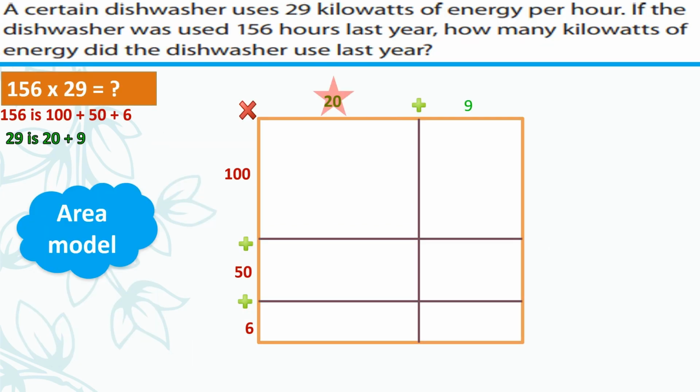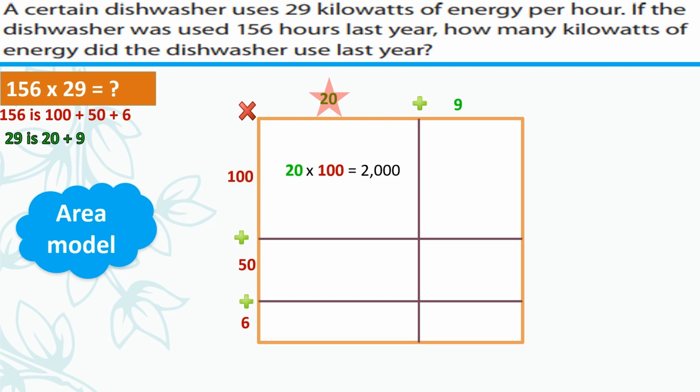So first we need to multiply 20 by 100. So we say 20 times 100 equals 2,000, because all we do is multiply 2 times 1 equals 2. Then we add the 3 zeros, and that would help us to figure out that it's 2,000. Next we have 20 times 50. 20 times 50 is 1,000, because 2 times 5 is 10, and we just add the 2 zeros, which would make it 1,000.